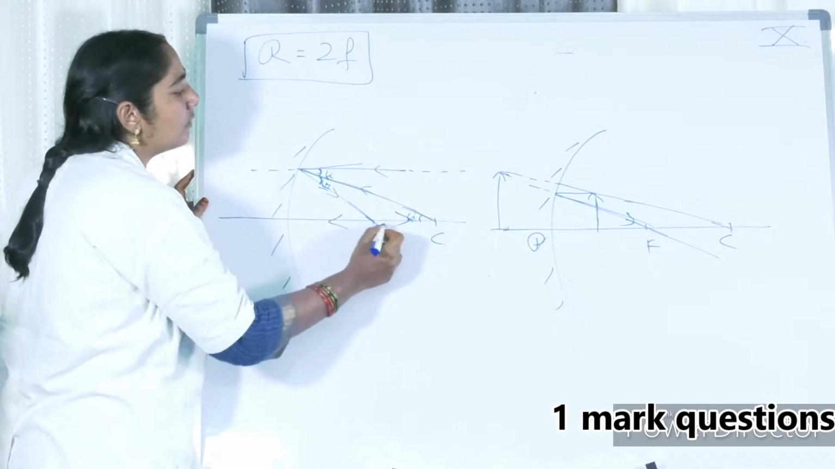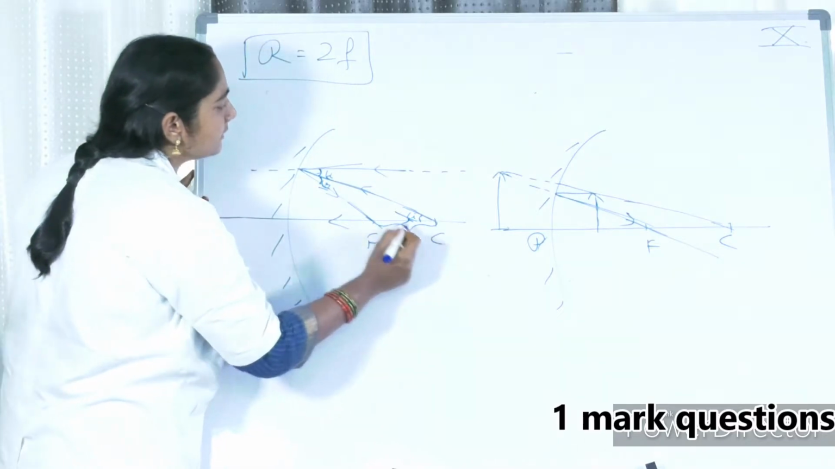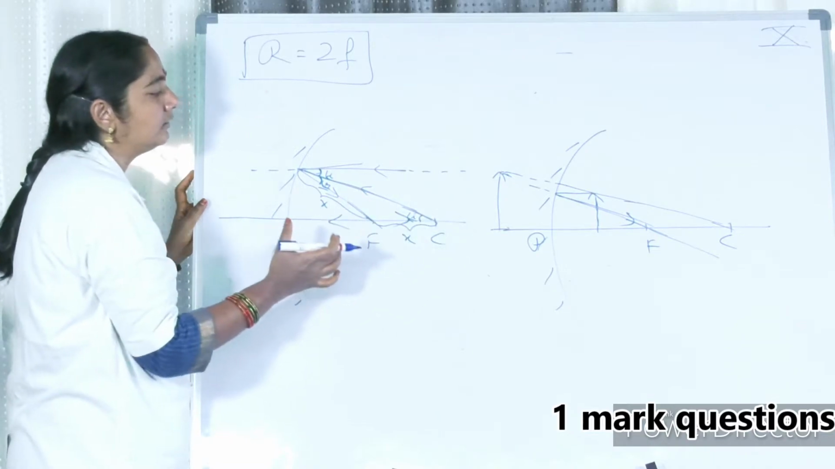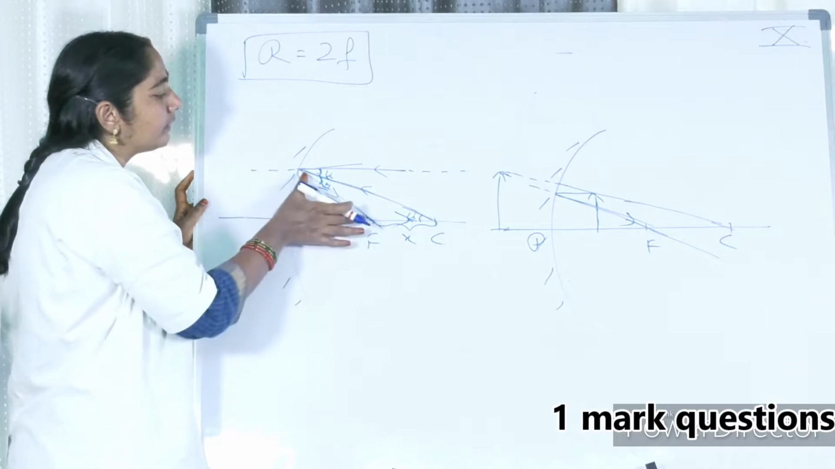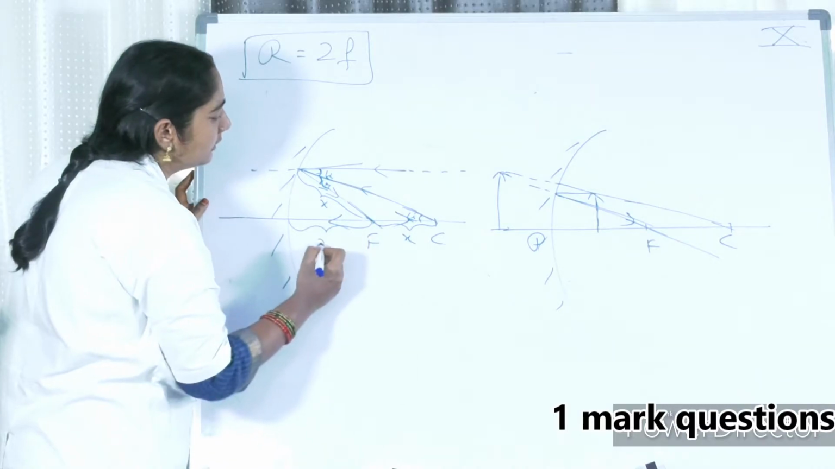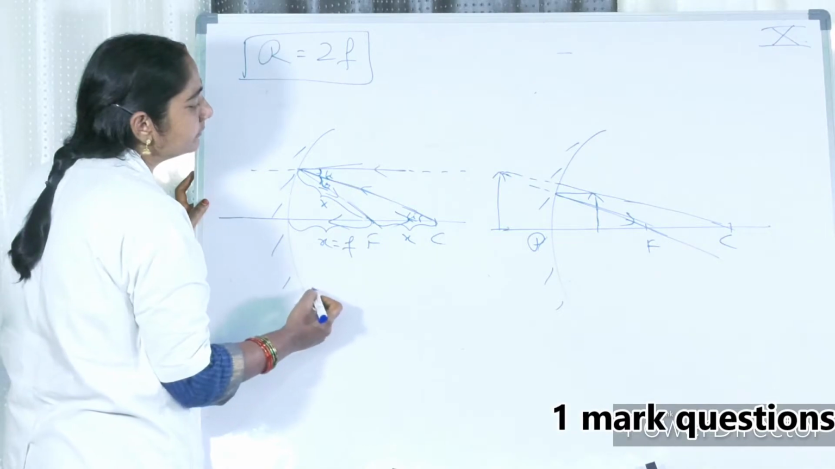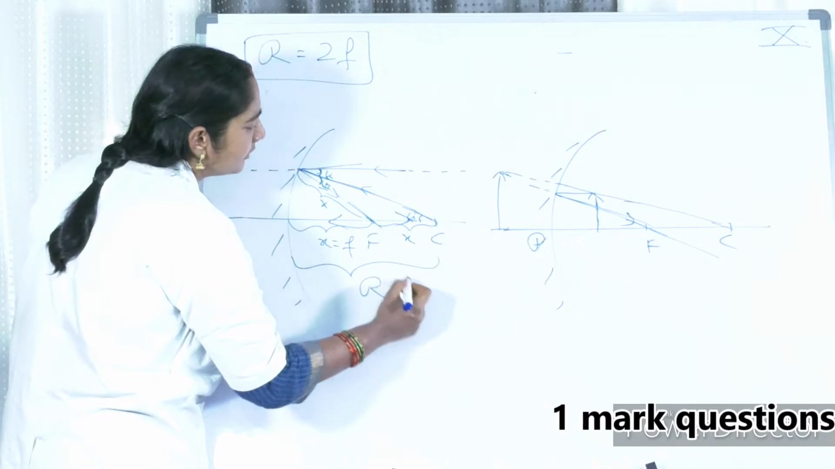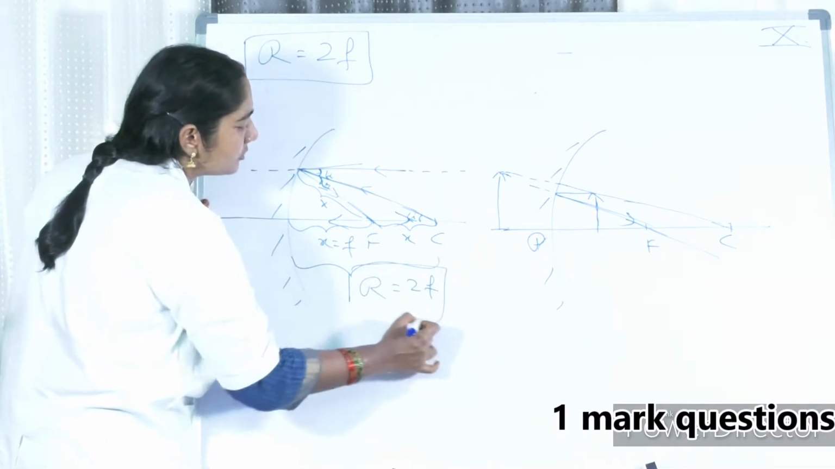Because these two angles are equal, the corresponding sides are equal. So this side is x and this side is also x. When the angles are equal, the corresponding sides are equal. And if you take this, these two are equal again, so this also is x. This is nothing but the focal length, and the radius of curvature is x plus x, or f plus f, that is 2f. I think you might have understood this.